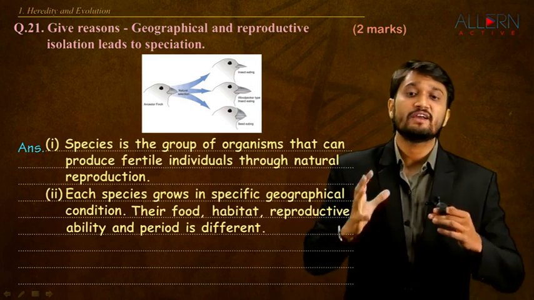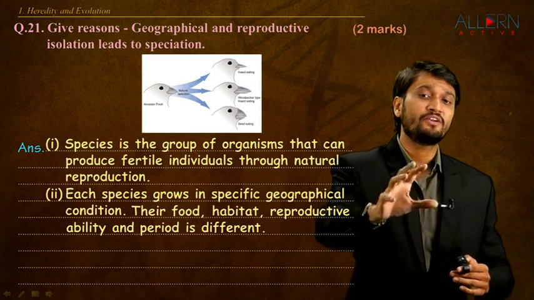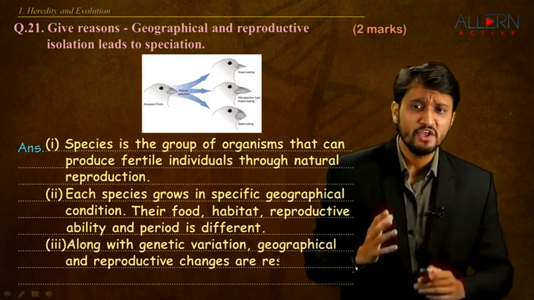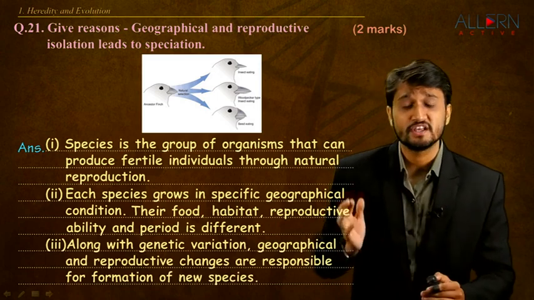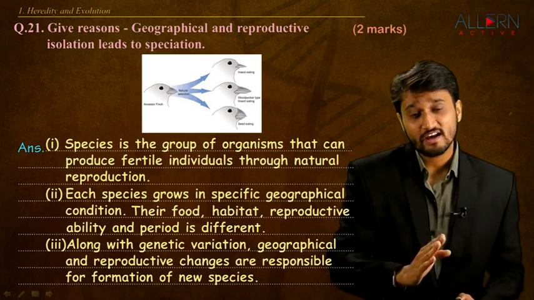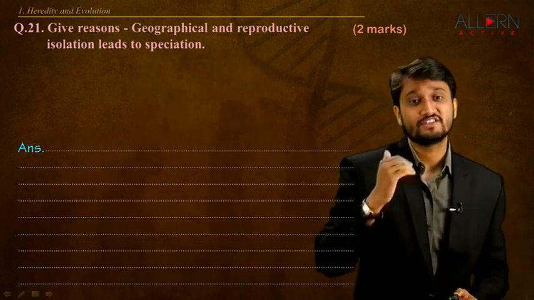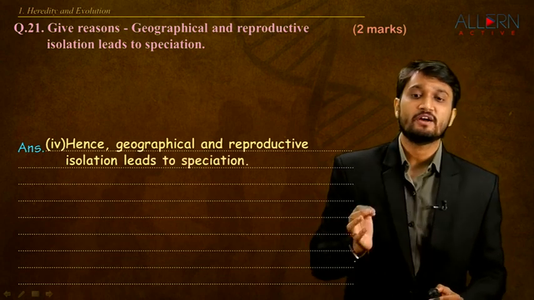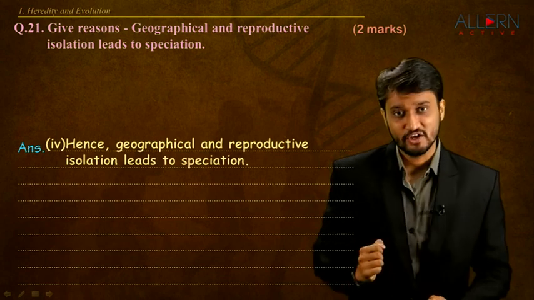Reproductive and geographical isolation are also very important in the formation of new species. So along with genetic variation, geographical and reproductive changes are also responsible for the formation of the new species, and hence our last point, fourth point, becomes the concluding statement, which is somewhat like this. Hence, geographical and reproductive isolation leads to speciation. So that's your answer.